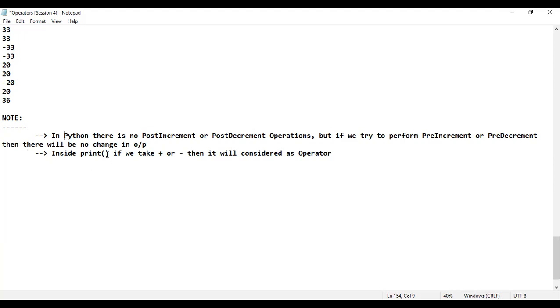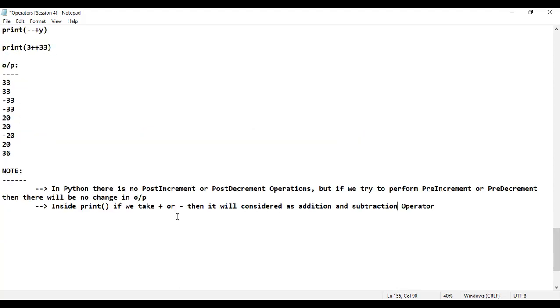That means inside the print function, if we take plus or minus, it will be considered as an operator, an addition and subtraction operator. Is that clear? But if you simply take it outside, there is no value for that.